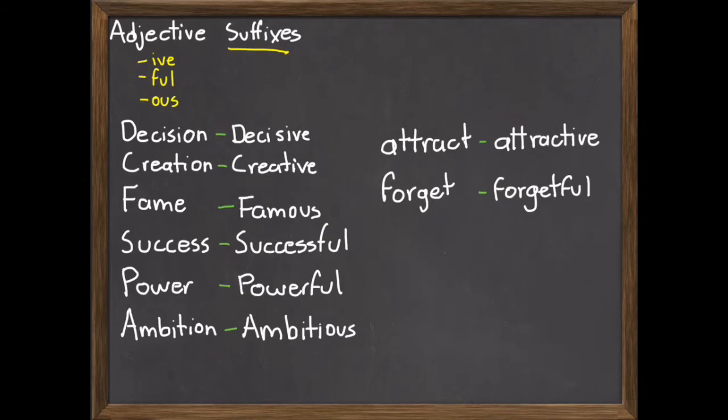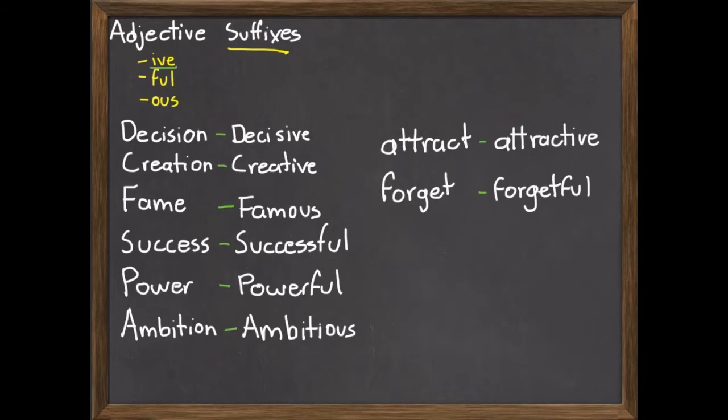You will get the hang of these suffixes with usage. But for example, "ive" can be used at the end of a word, most of the time a noun. When it's added at the end, it would mean that a person or whatever we're describing has no problem with that noun.